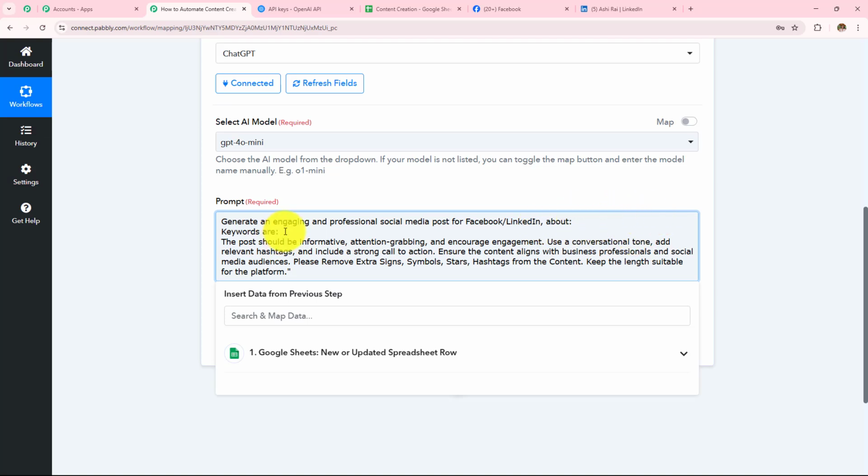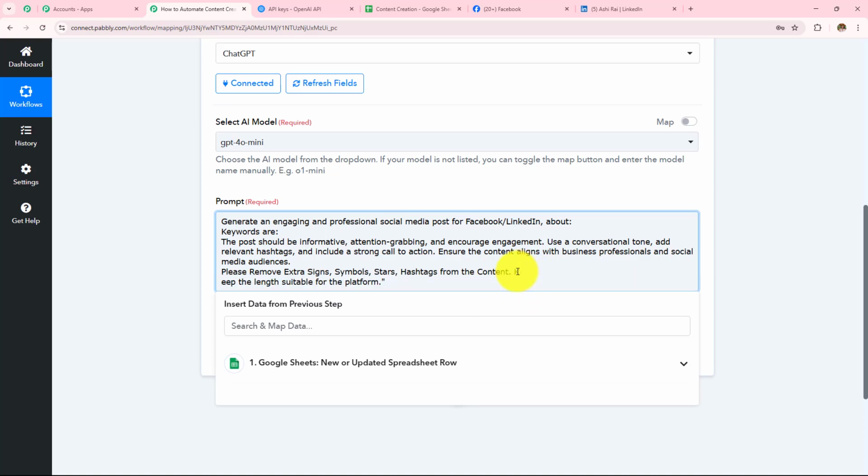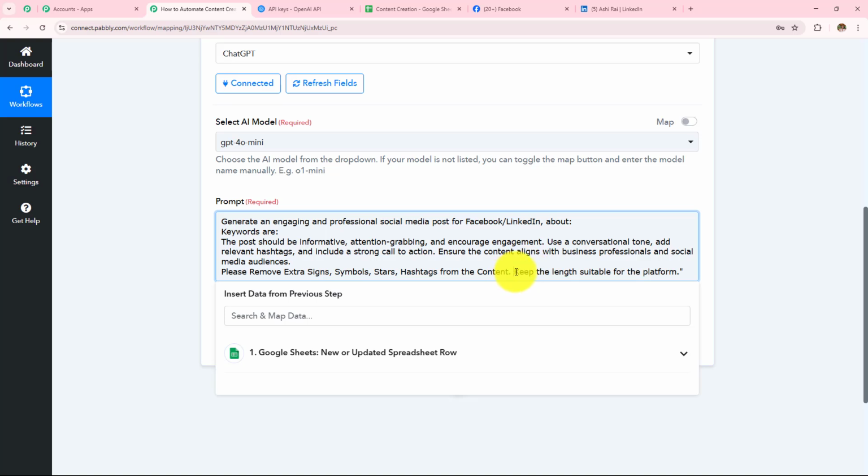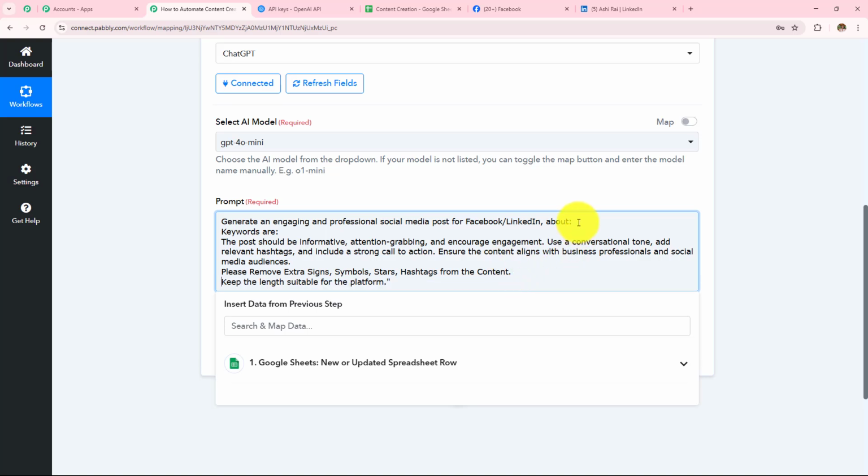Then I have provided a field for keywords are, then the post should be informative, attention grabbing and encourage engagement, use a conversational tone, add relevant hashtags and include a strong call to action. Ensure the content aligns with business professionals and social media audience. Please remove extra signs, symbols, stars, hashtags from the content, keep the length suitable for the platform.